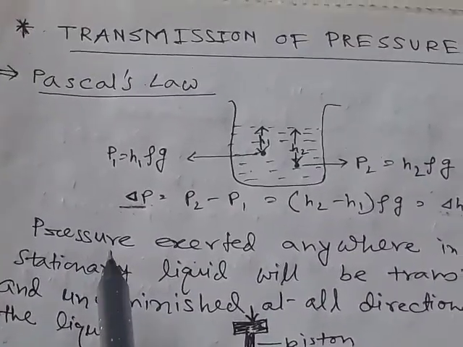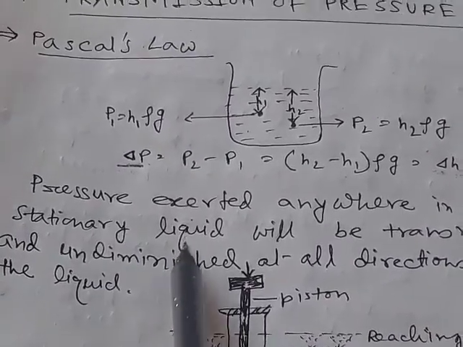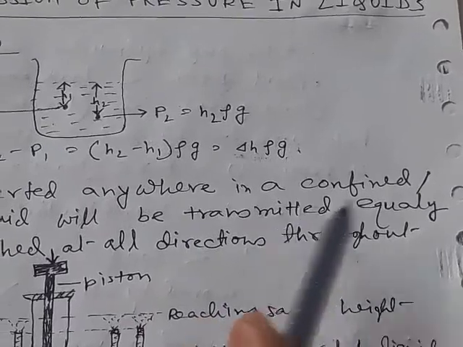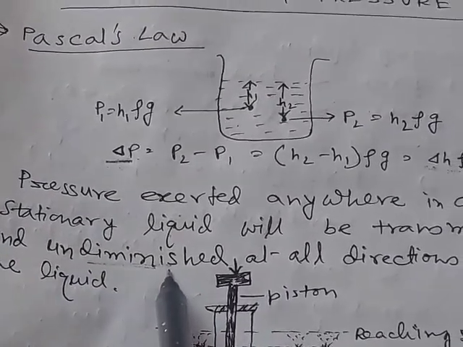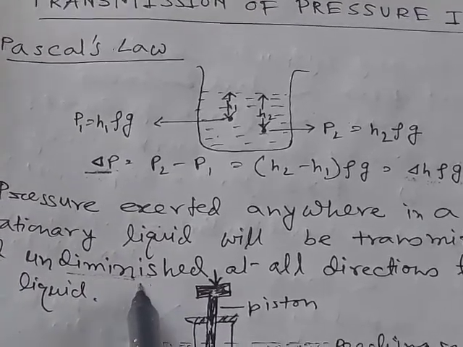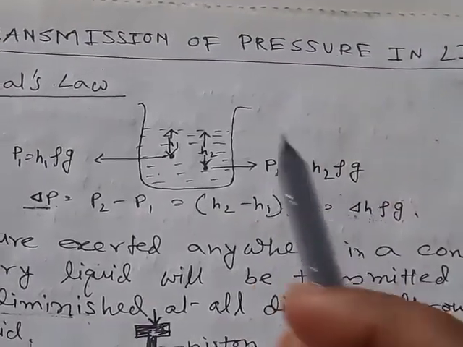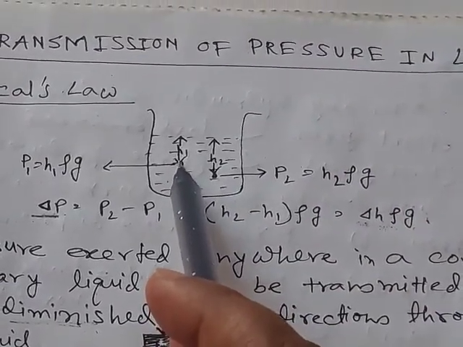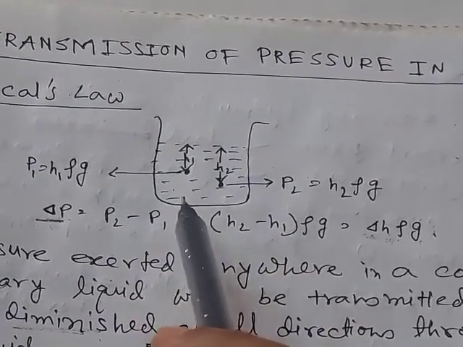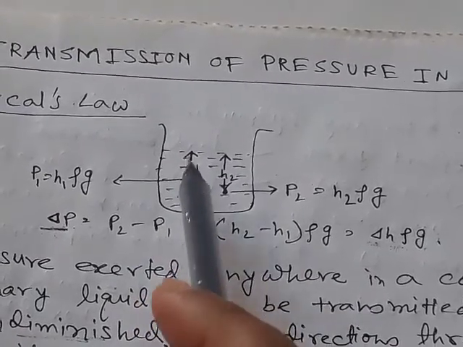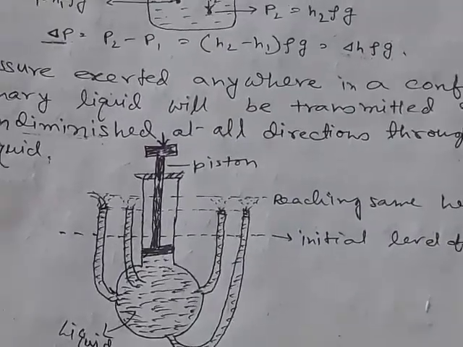So what is Pascal's law? Pressure exerted anywhere in a confined or stationary liquid will be transmitted equally and undiminished. That is, the value of the pressure will not be changed, undiminished, in all directions throughout the liquid. If we increase the pressure at any point, then this increased pressure will be observed at all the points all over the liquid. This is Pascal's law.